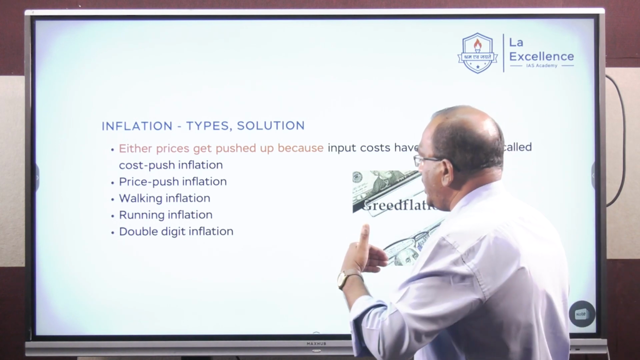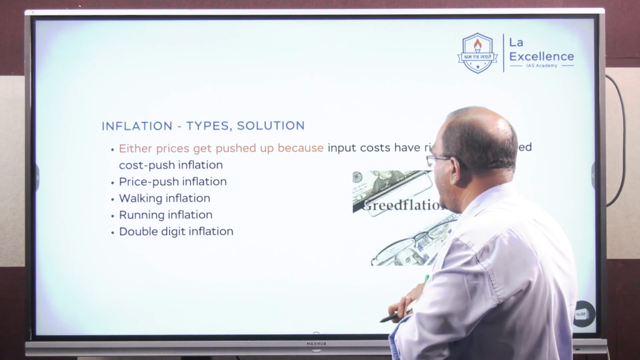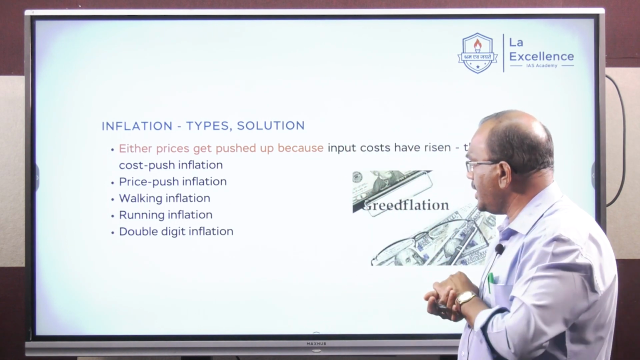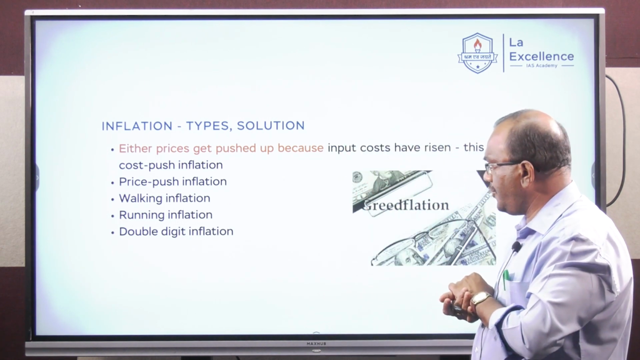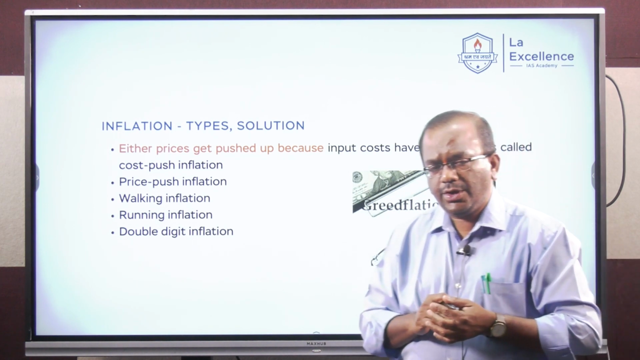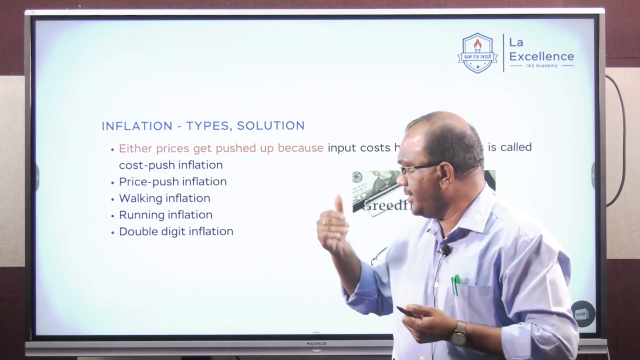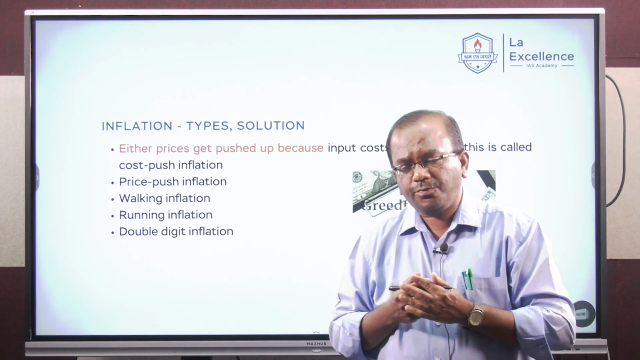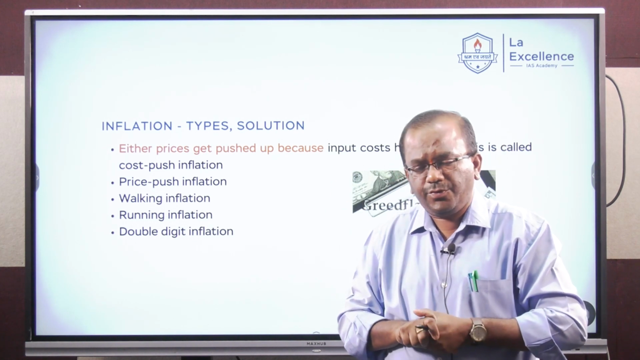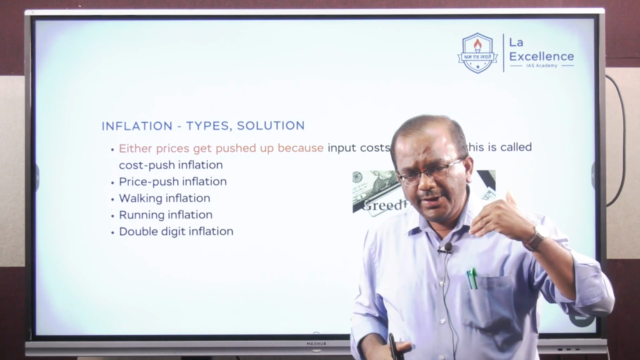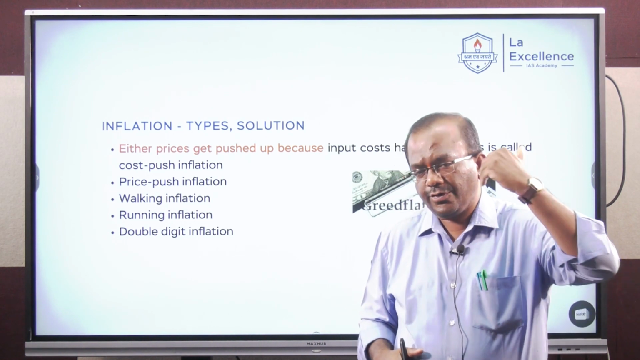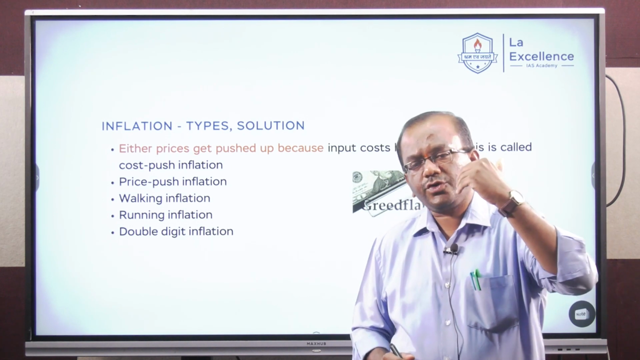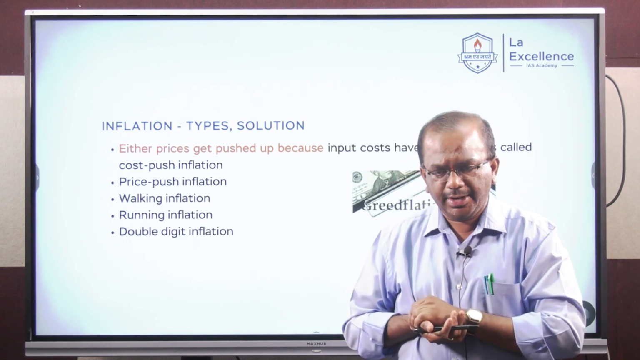Now, inflation, the types and solutions. Now, inflation can be of many types. It could be cost push inflation, price push inflation, running inflation, walking inflation, double digit inflation. Now, if you talk about cost push inflation, what is cost push inflation, students? An increase in the prices of goods and services as a result of an increase in the cost of inputs, that is cost of raw materials.